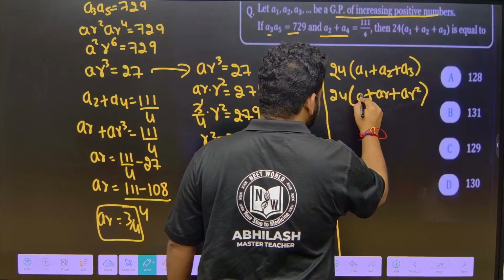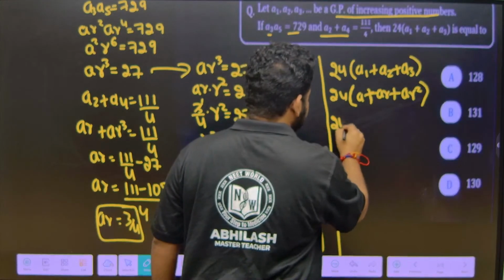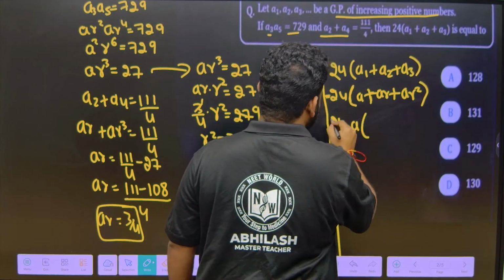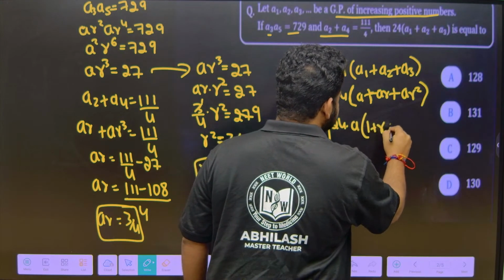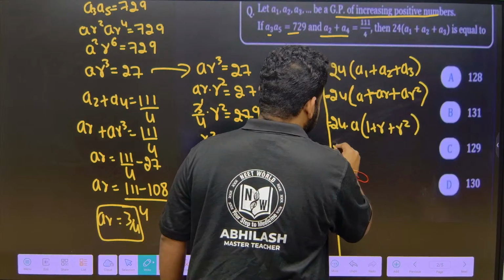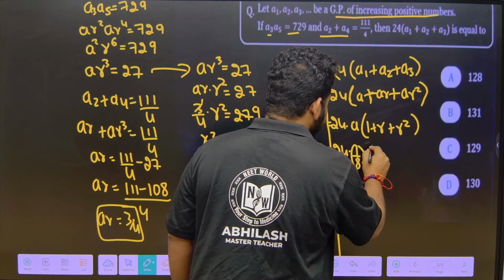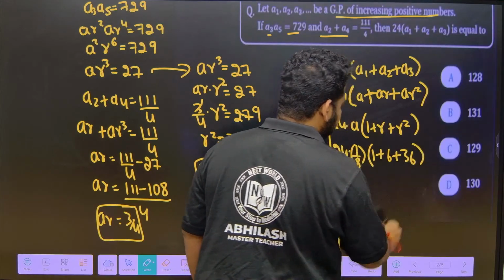So here we have A. Everywhere A is there, I can take A common. So 24 into A is equal to 24 into A into 1 plus R square. Okay, 24 into A is what, friends? A is nothing but 1 by 8. 1 plus R is nothing but 6. R square will be 36.